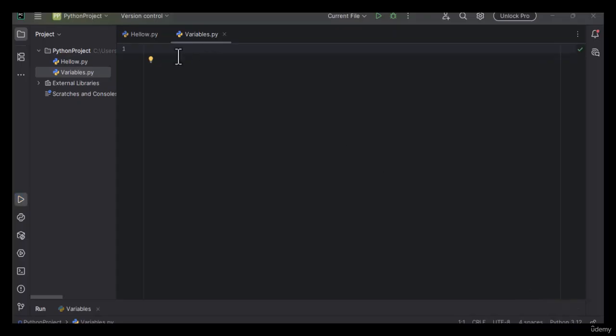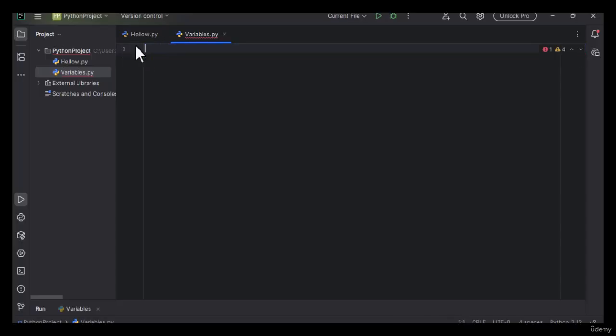I've now opened PyCharm. In PyCharm, I've created a script called variables.py, the Python extension. To start with, we're going to look at numbers. In Python, there's nothing like byte, short, int, long. All numbers can be kept in any variable because Python is a weakly typed programming language like PHP. Java and C++ are strongly typed, meaning they need you to stress integer y is equal to 20. If you see this structure, that language is strongly typed. But in Python, you can just say y is equal to 20, and Python is okay with that.